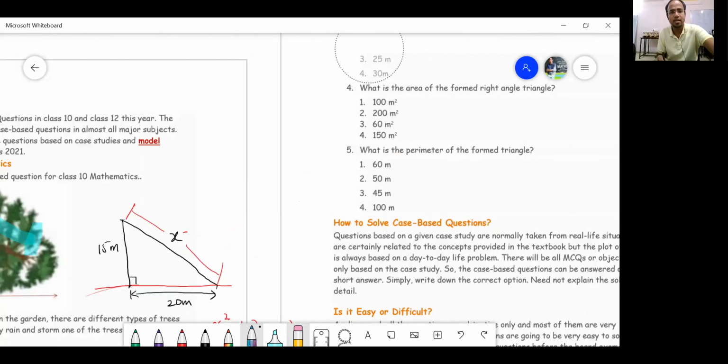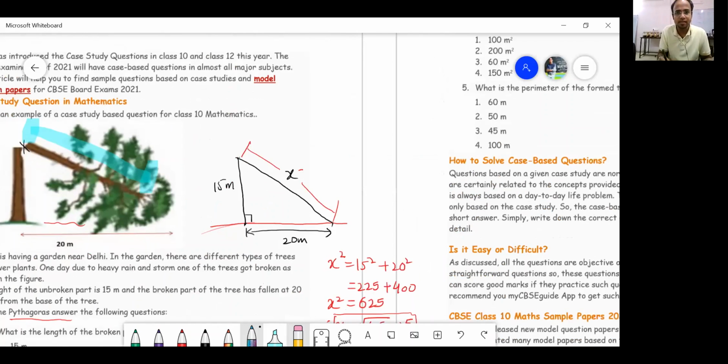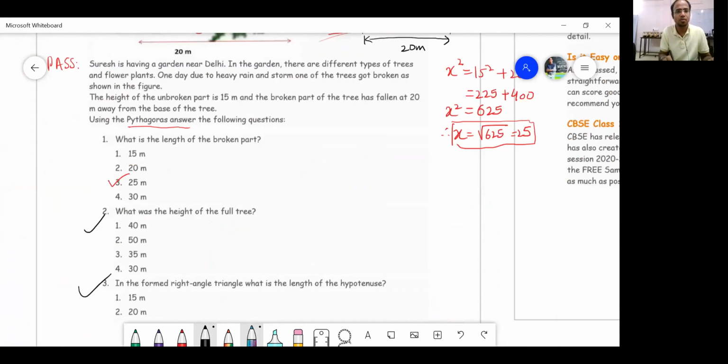Now this 25 meters, as we can see, if I straighten it up, if I make it straight like this, it will go up to 25. So 25 plus 15 has to be 40. Therefore, the height of the tree has to be 40. Now, in the formed right angle triangle, what is the length of the hypotenuse?